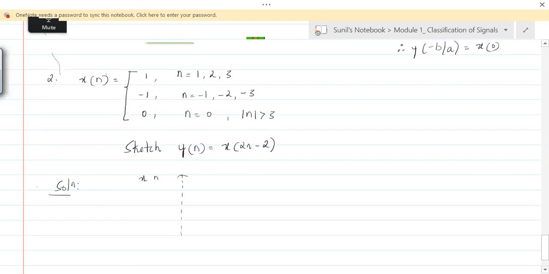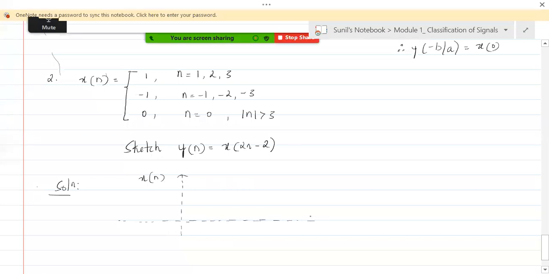So let's take x of n. Okay, x of n is given to be what? It's 1 for 1 to 3. That means for n equal to 1, for n equal to 2, for n equal to 3, it is 1.